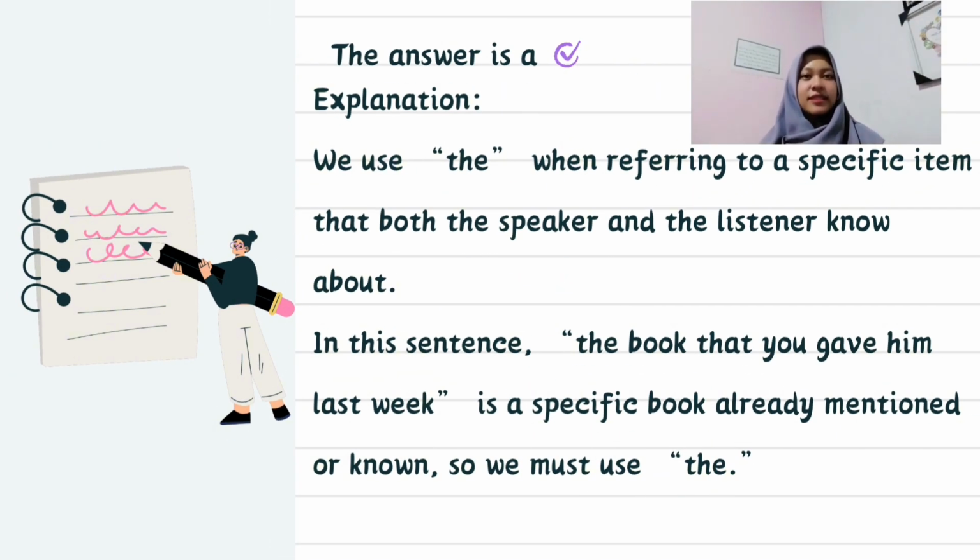So the answer is B. The explanation: we use the when referring to a specific item that both the speaker and the listener know about. In this sentence, the book that you gave is a specific book already mentioned. So we must use the.